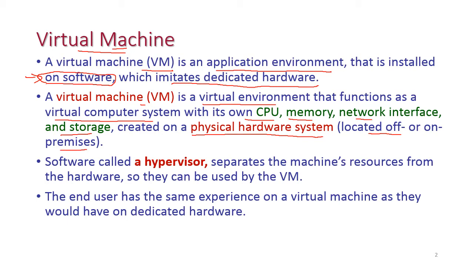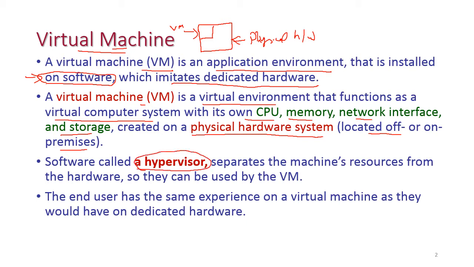For example, this is the physical hardware. From the physical hardware we are going to create the virtual machine. This is the virtual machine, and it will be created by using software called a hypervisor.